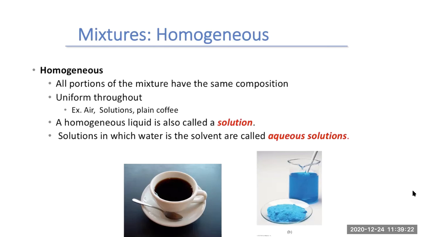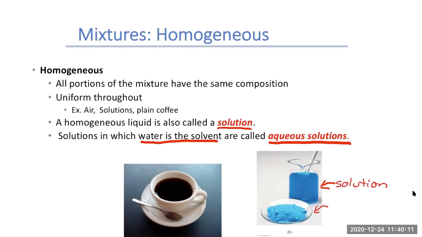If our substance is a liquid and it's homogeneous, we call that a solution. Examples of homogeneous liquids or solutions could be coffee. Coffee is the solution for lots of things in the morning. And if your solution is made from water, where water is the solvent, the one in the highest proportion, then we call it an aqueous solution, a special kind of solution. An example could be if we took our copper sulfate here and dissolved it in water, now we have a solution. We have an aqueous solution because we dissolved it in water.